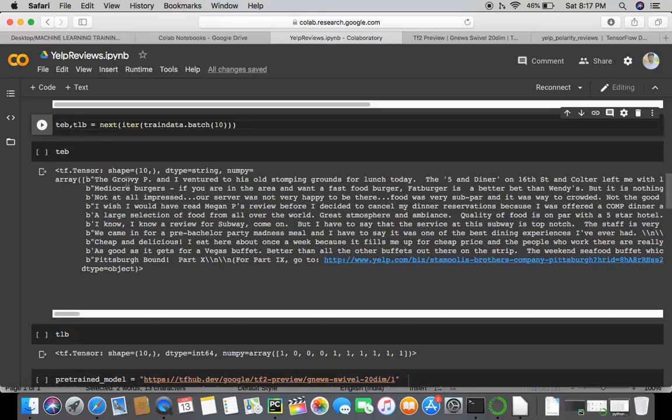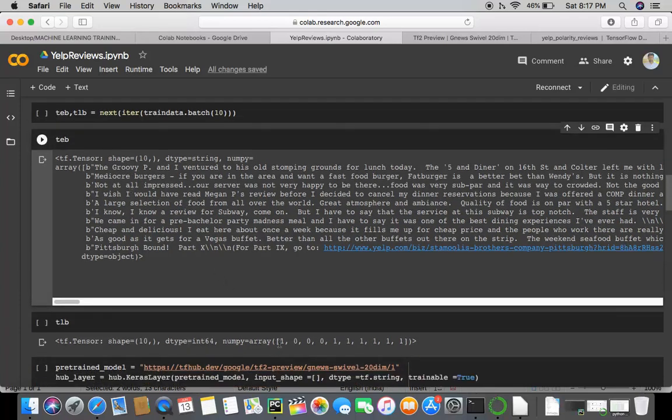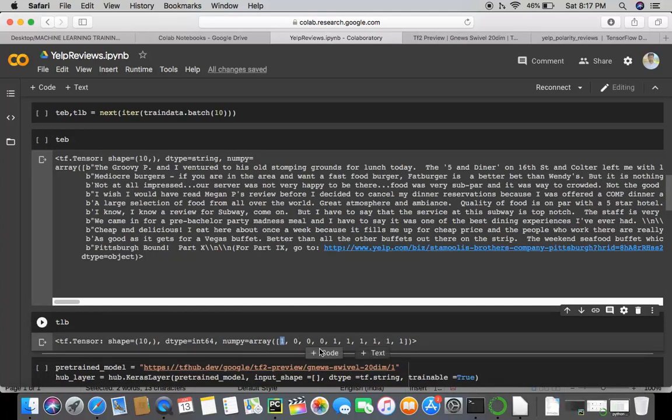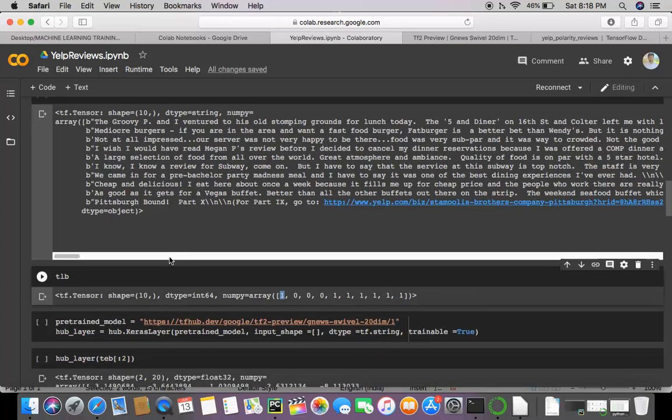For the first example review, it is a positive review, so we get a 1 here. The second is a 0, so quite a few of them are negative reviews. The last one is a positive review. So you can see the targets of all these reviews using this command.